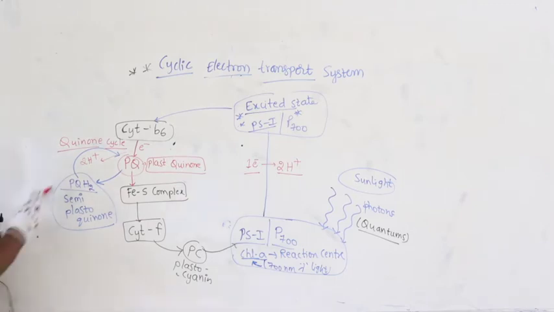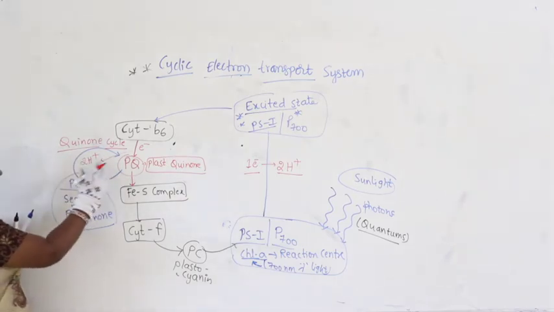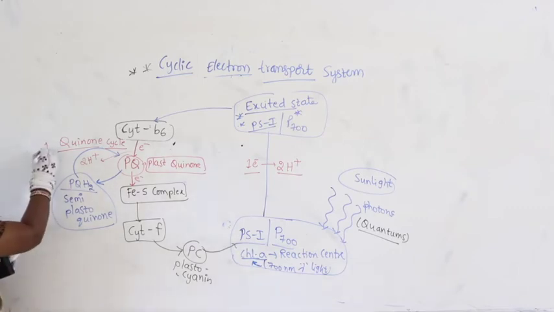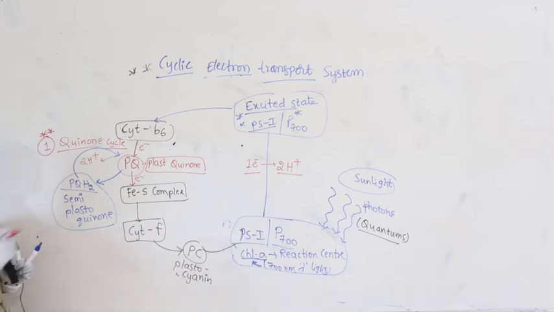So 2 protons are released and the electron goes back, but 2 protons are not sufficient to produce ATP. Here there is only one quinone cycle, very important.